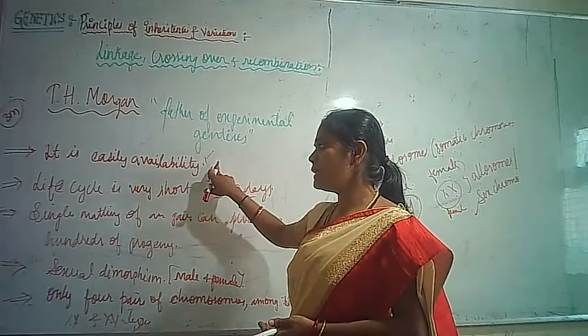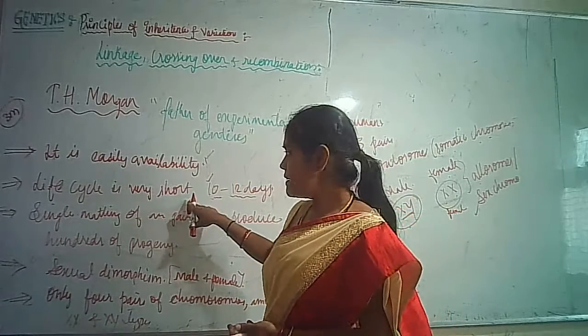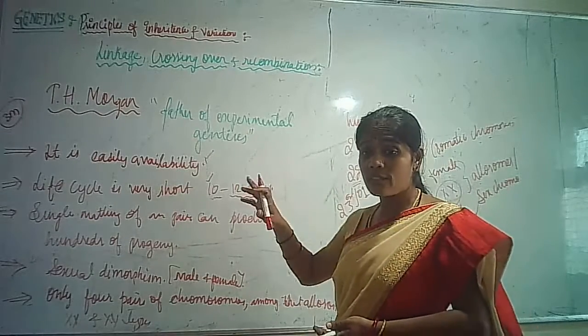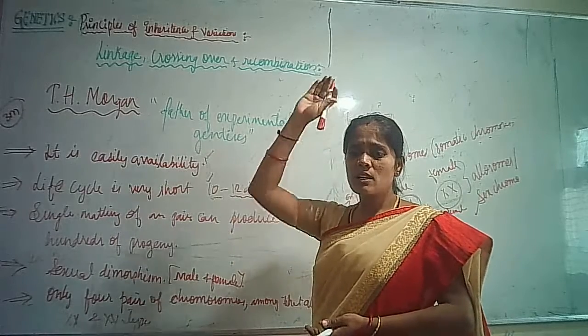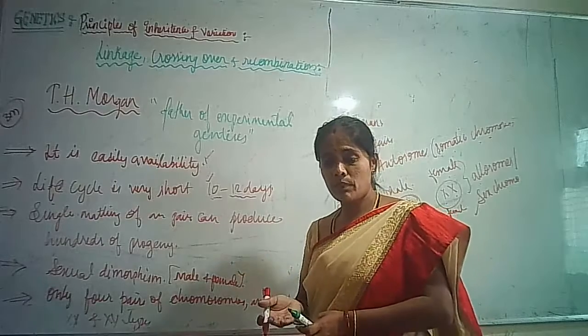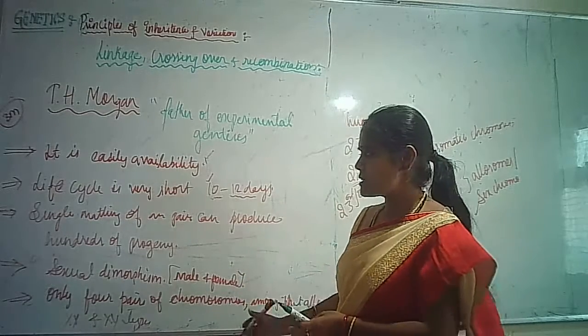It is the easy availability of the fruit fly, and the life cycle is very short, only 10 to 12 days. If we had taken an animal whose life cycle is 60 years, we would have to wait that long for it to mature, to reproduce, to get the next generation, isn't it?